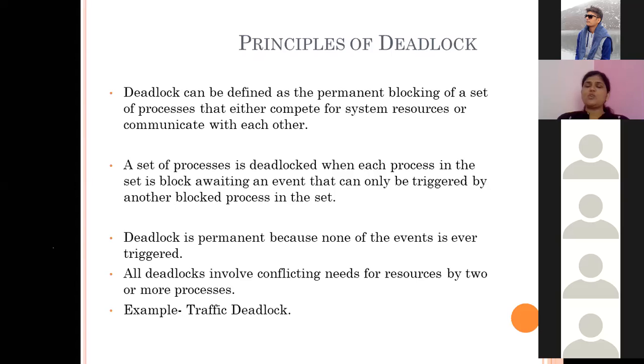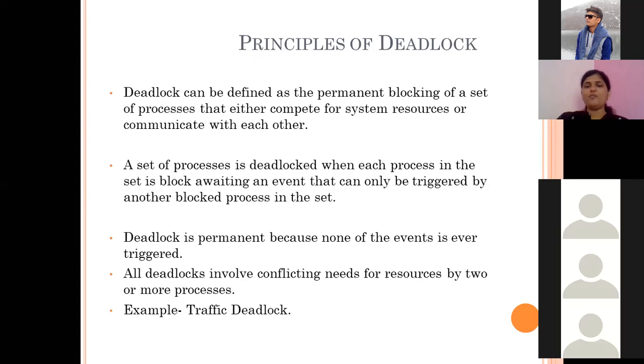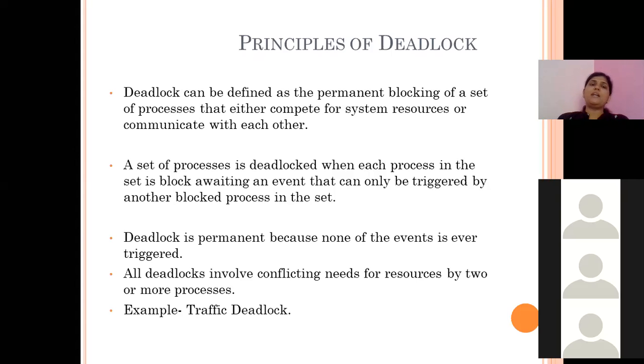Process P1 is occupying the resource R1 and it requires R2 also for its execution. So all the processes are occupying resources and they are waiting for resources which are already occupied by some other process. And the other processes are not ready to release their resources because they have not completed their execution. This way, all the processes go into a waiting state, and this waiting state is permanent. This situation, we say, is a deadlock situation.